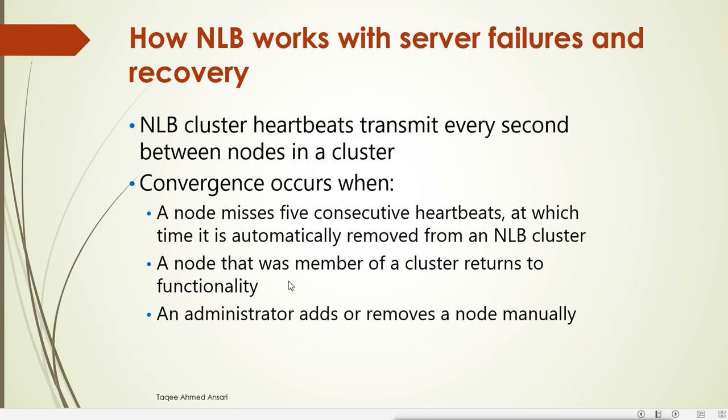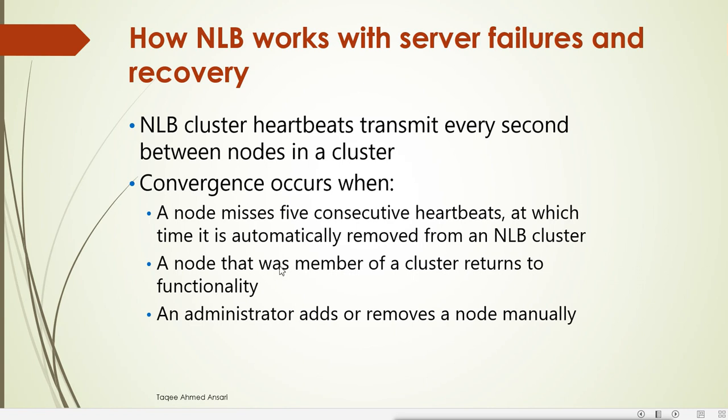And convergence also occurs when a node that was a member of a cluster returns to functionality, and when an administrator adds or removes a node manually. So if one node misses 5 continuous heartbeat requests, then it will be removed.